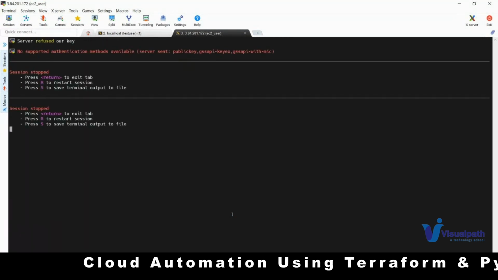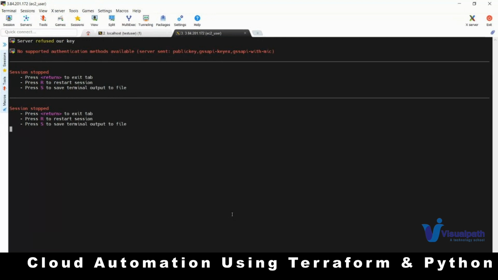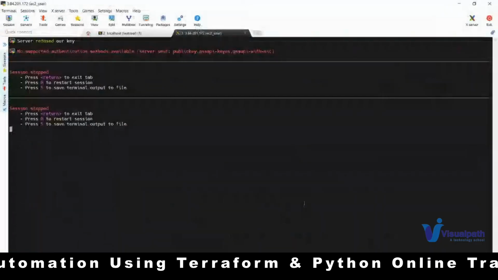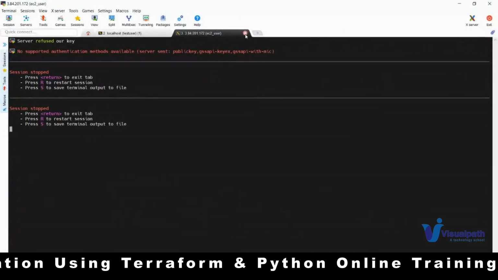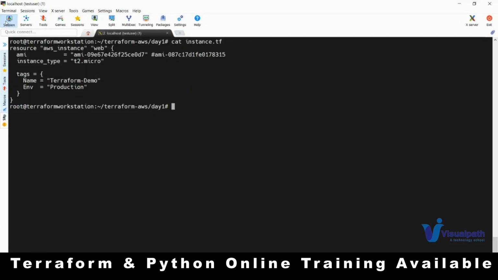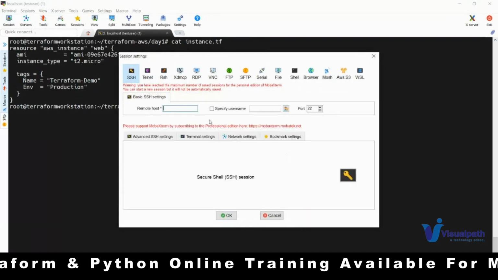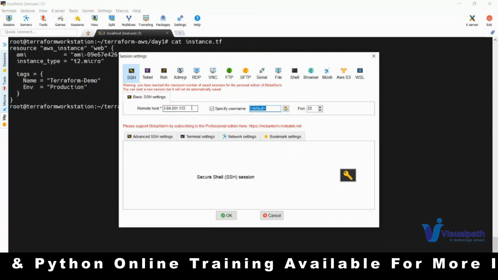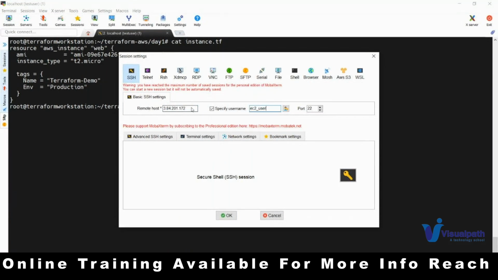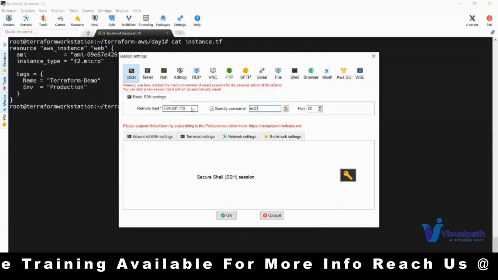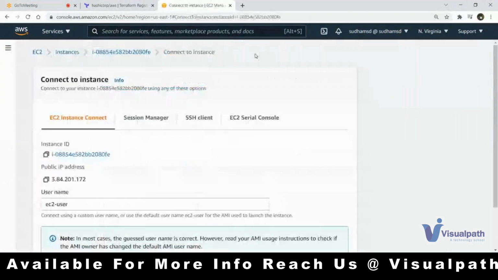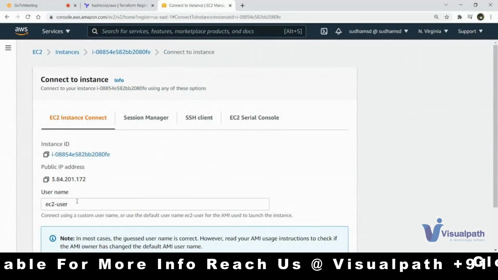What happened? It is telling you that the server refused our key. Is this the key which I've used? This key is not supported. Let me see, did I select any other key? ec2_user, hyphen user. Let me check. If I don't know, just do a simple connect. It will tell you what the user is. ec2-user. So I made a mistake.